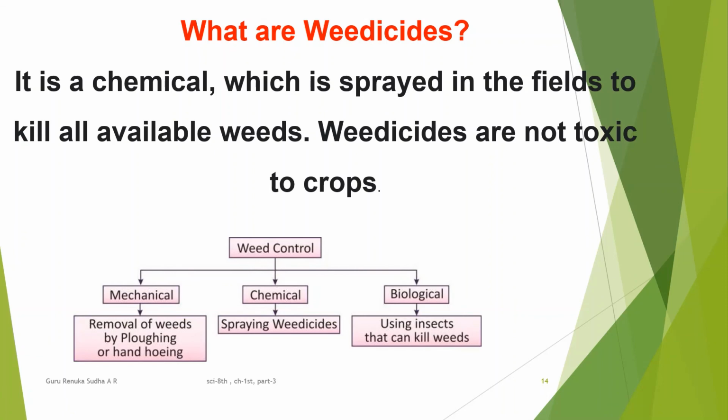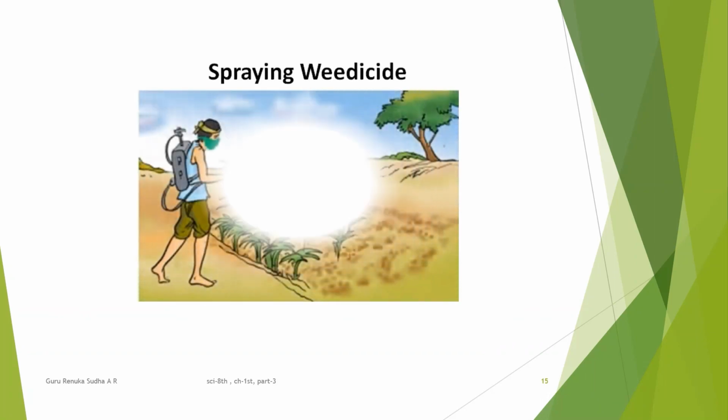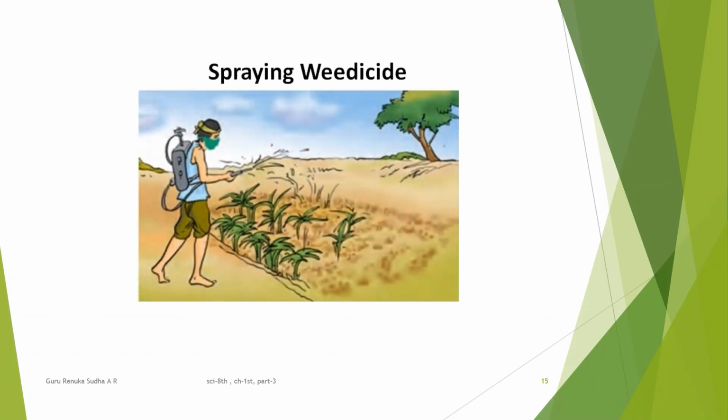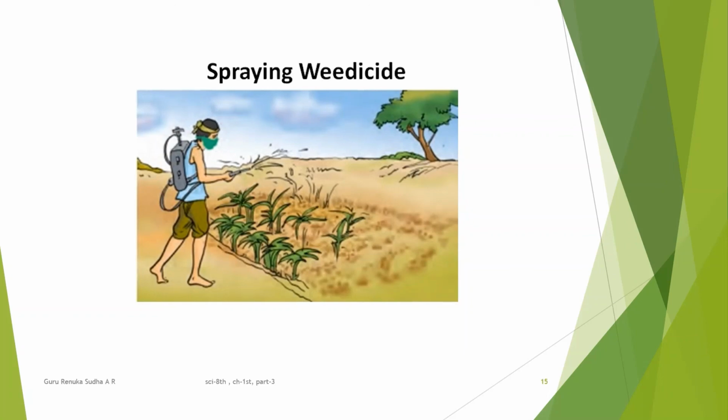So we come to know about the meaning of weed and weeding. What do you mean by weeding? And weedicides, what are weedicides? And how are we going to remove or regulate the weeds from the cropland? In this way we come to know about the third step and the fourth step involved in crop production and management.